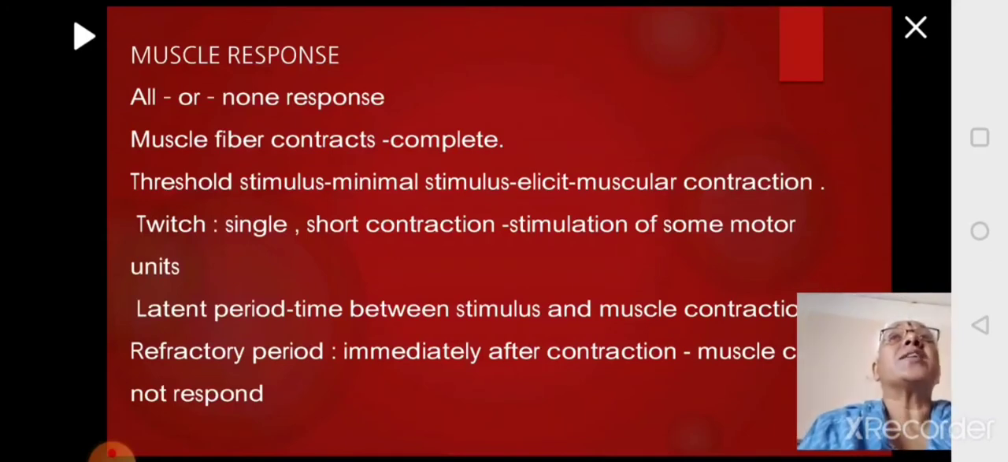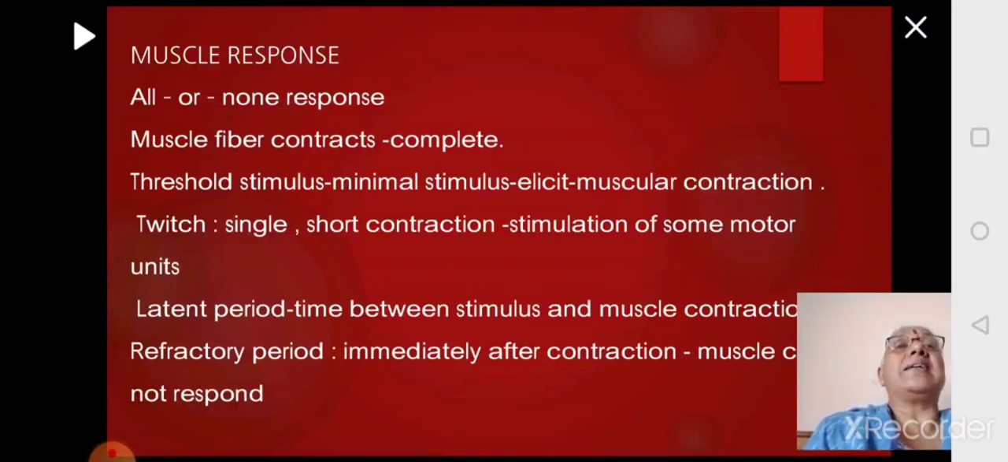Whenever a muscle responds for an action potential, it is either the entire muscle response or no response at all. It is called as all or none response. If it is responding, means complete muscle fiber is contracting. So for the muscle contraction to happen, the action potential should have one basic level of stimulus called as threshold stimulus. If the stimulus is less than that, it cannot elicit action potential. But if the stimulus is having threshold stimulus, then it will bring about action potential resulting in full muscle contraction.